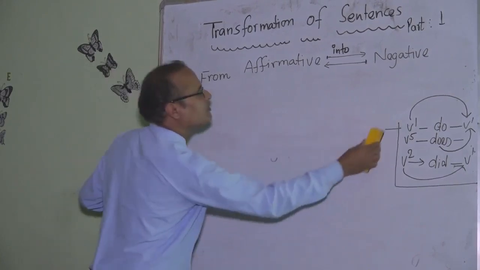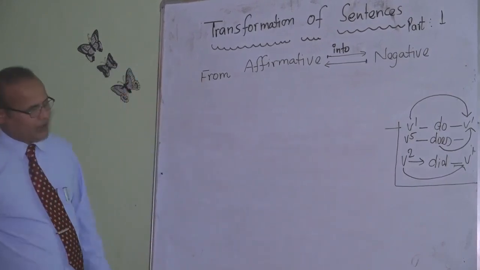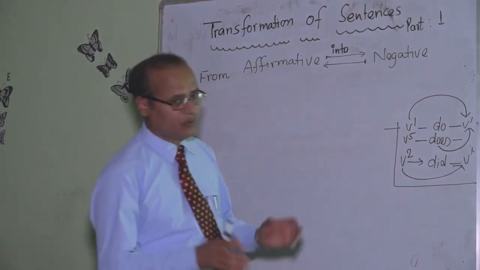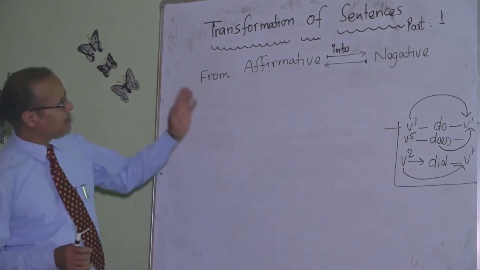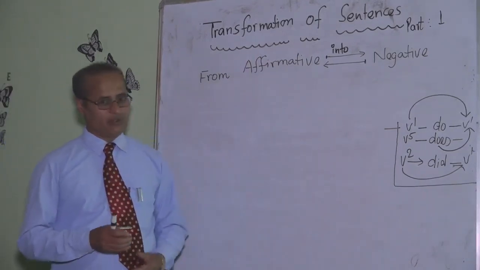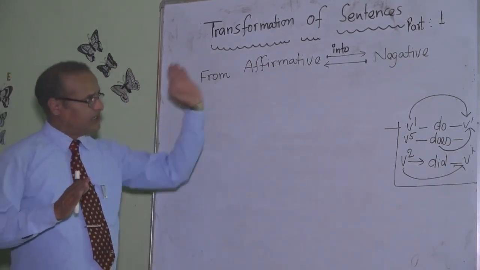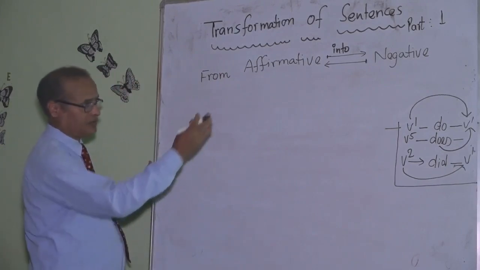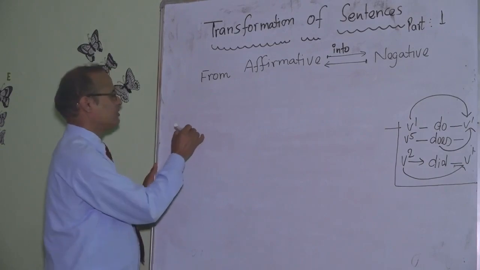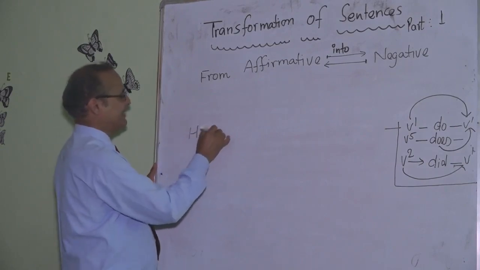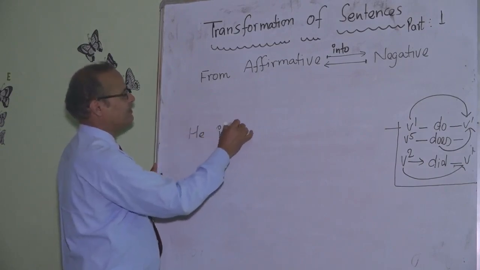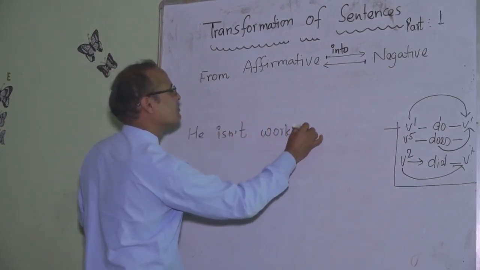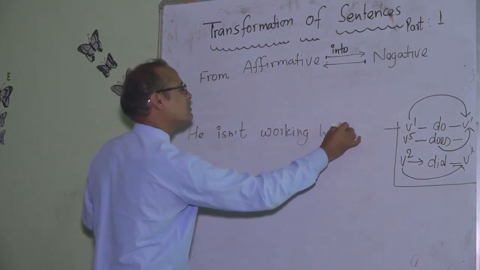If we are well acquainted with the rules, if we have good practice of changing sentences from affirmative into negative, changing from negative to affirmative is easier. So let me go through some examples. He isn't working hard. No problem. It's a negative sentence.